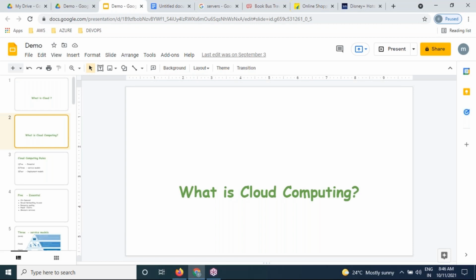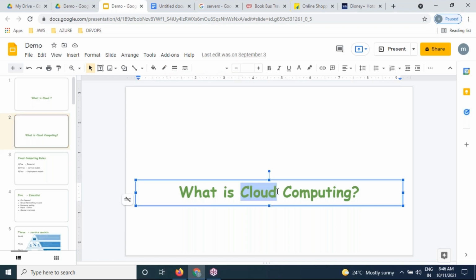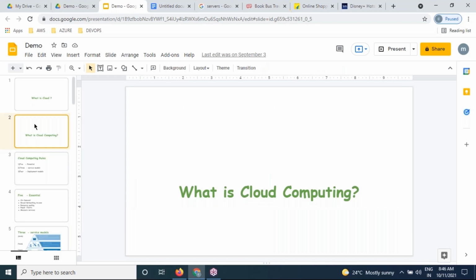What is cloud compute, guys, please? Cloud compute is nothing but what? Computing power like RAM, CPU, motherboard, that kind of computing power. If we are able to access it over the internet from anywhere in the world, that is nothing but cloud compute.